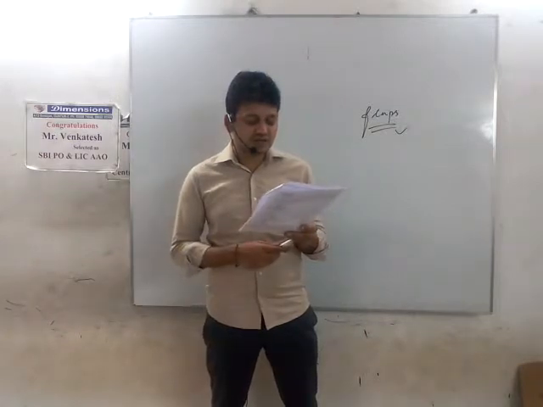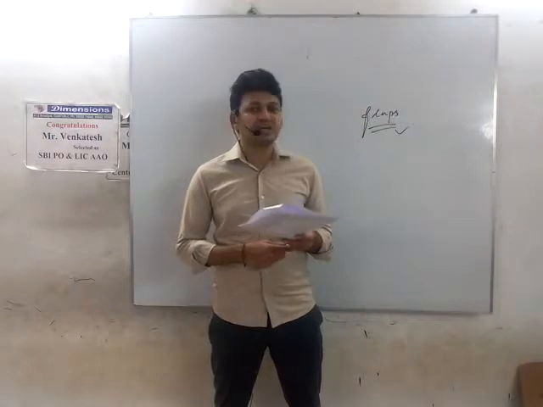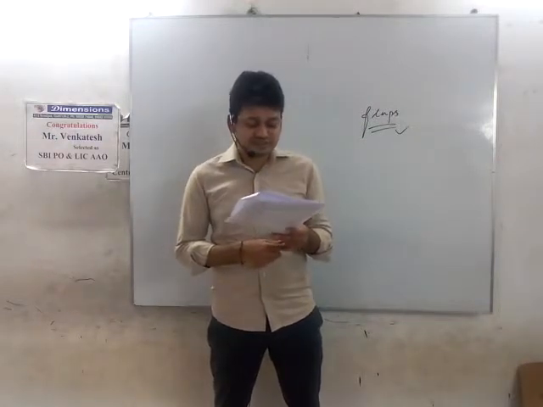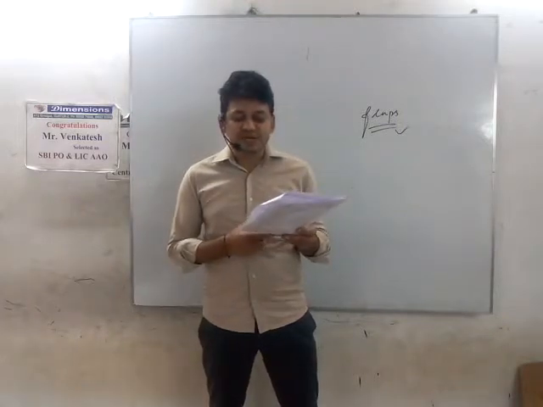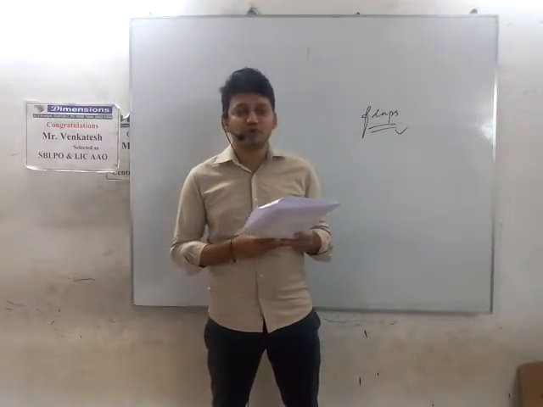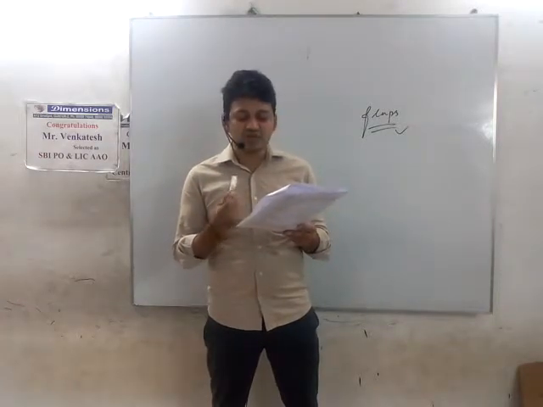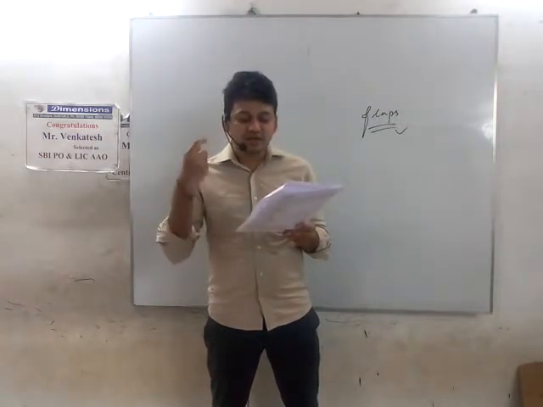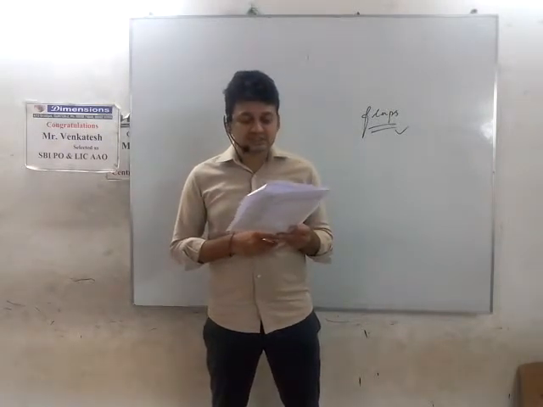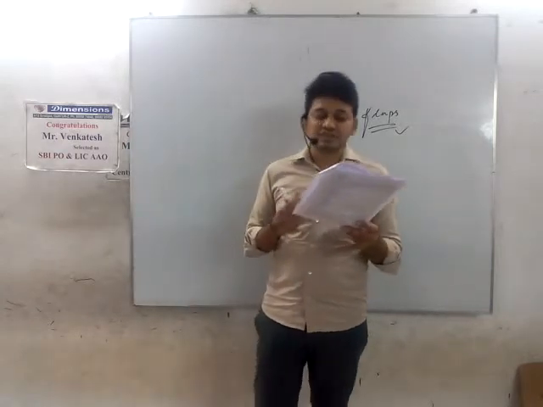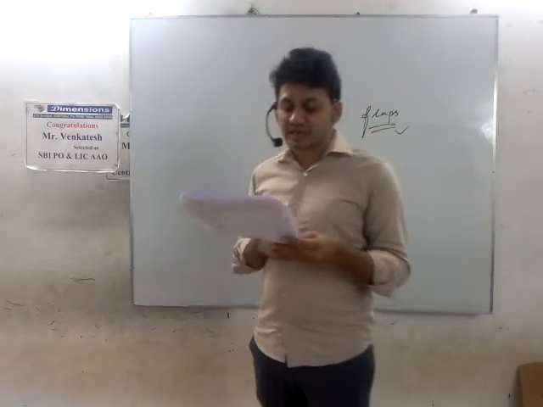Next one, the branch of philosophy concerned with the study of the principles of beauty, especially in art. So let's look at the options. Artistic. Artistic means creative, imaginative. So these are the words which mean the same. Aesthetics. Aesthetics means a set of principles concerned with nature and appreciation of beauty. So that's what our question is all about. The branch of philosophy concerned with the study of the principles of beauty, especially in art. So aesthetics, a set of principles concerned with nature and appreciation of beauty. So option B is the correct one.